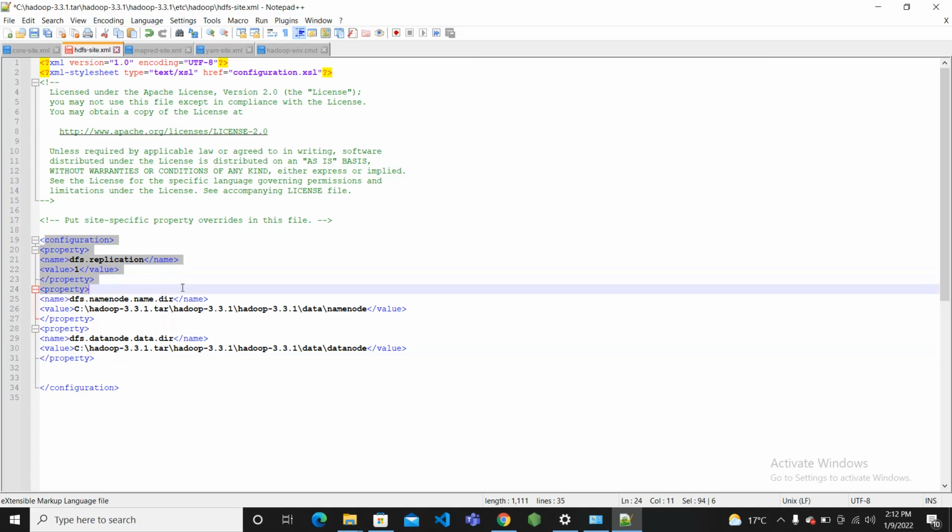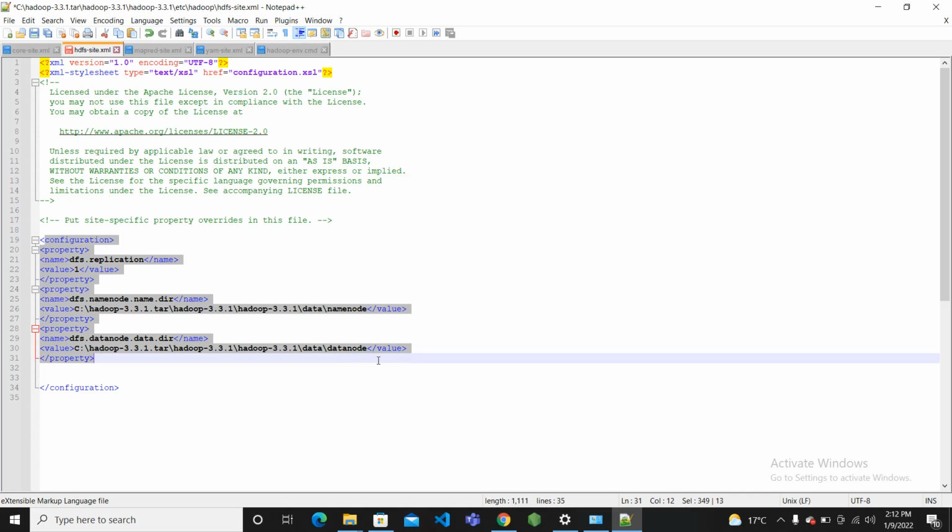Now let's move ahead and edit the HDFS file. Here you can see I already typed the code, and the replication is actually 3, but we use 1 because we are now working on our local system, so we want to save memory. Now let's edit the environment file.